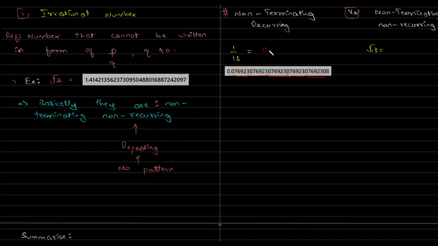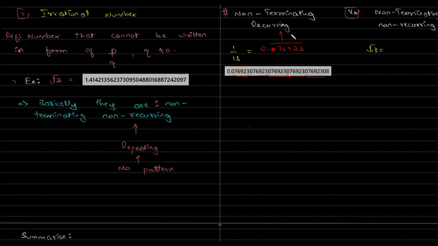So basically 0.076923 will keep repeating. Remember the bar indicates that this particular set of numbers will keep repeating. It will never stop. Instead of writing it so many times, you just put this bar. You can never actually write it all; even the calculator is not able to, so you just end it. So this is your recurring.